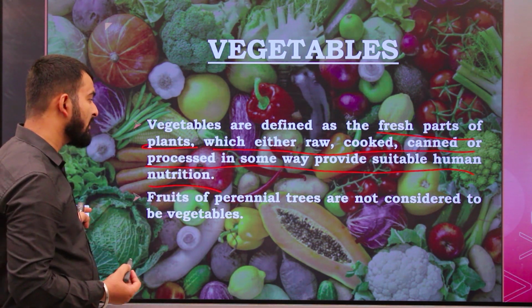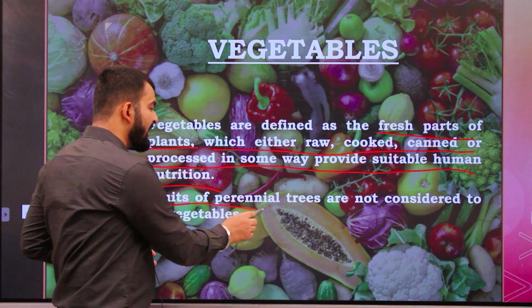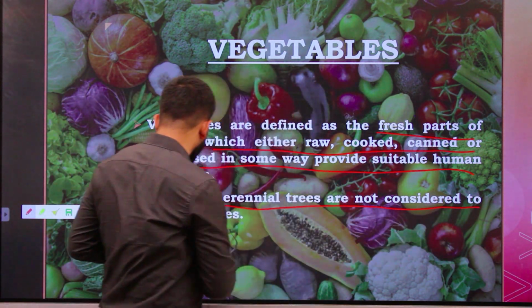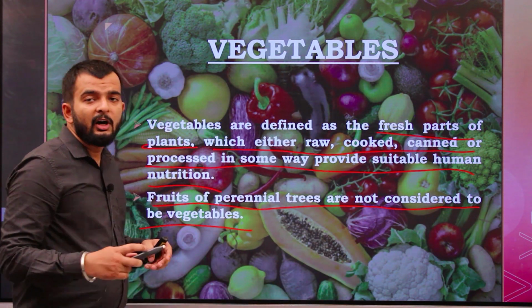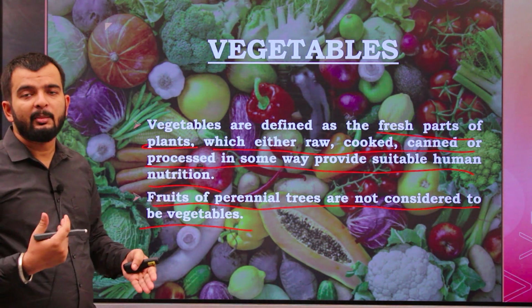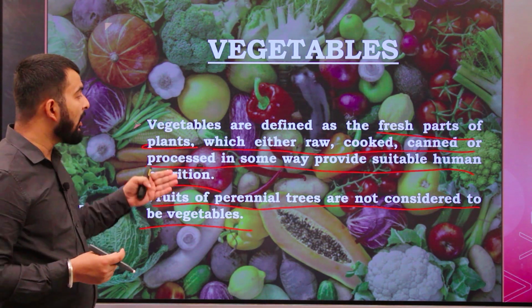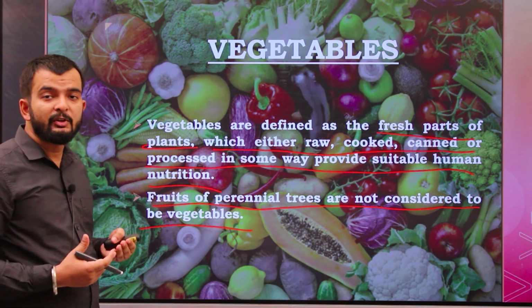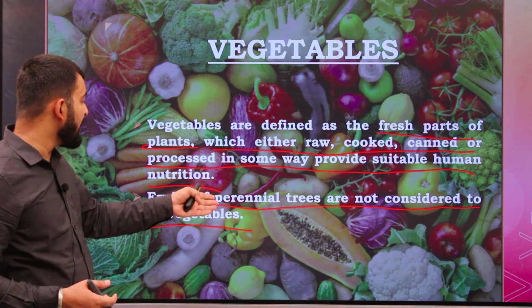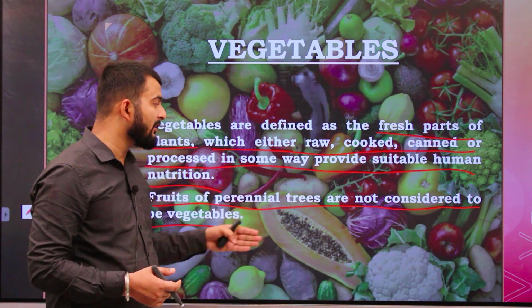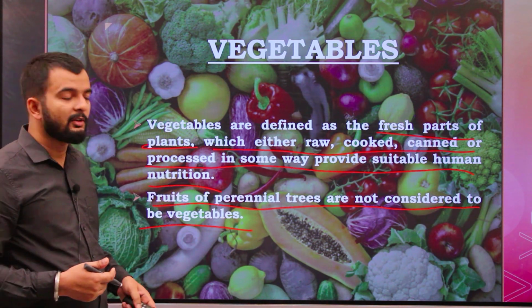Now, fruits of perennial trees are not considered to be vegetables. So we have fruits, then we have vegetables. Under vegetables we have said these are parts of the plant, and this also includes the flower. But the fruits of perennial trees are not considered to be vegetables.